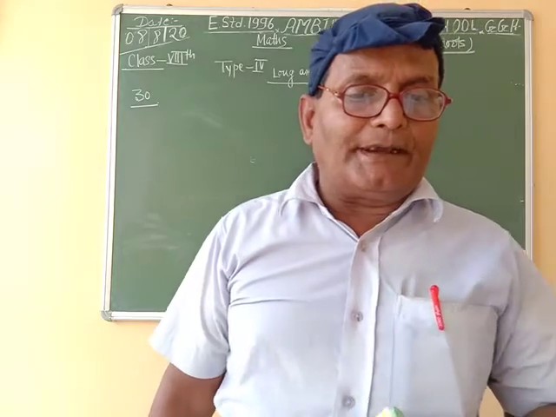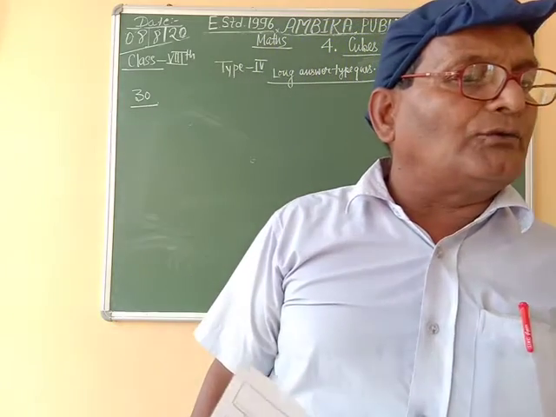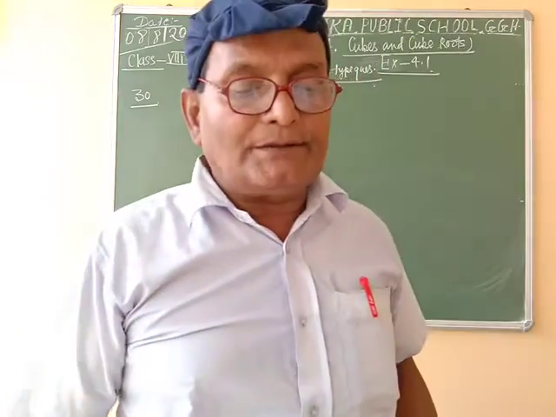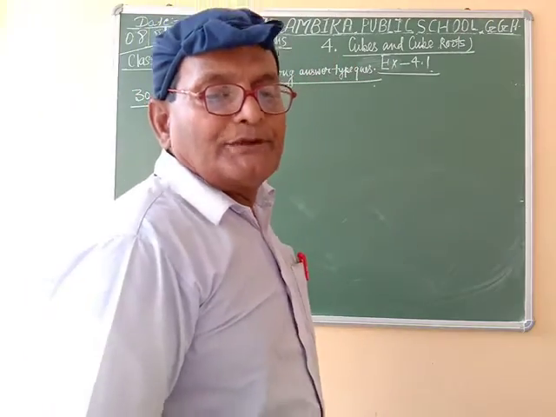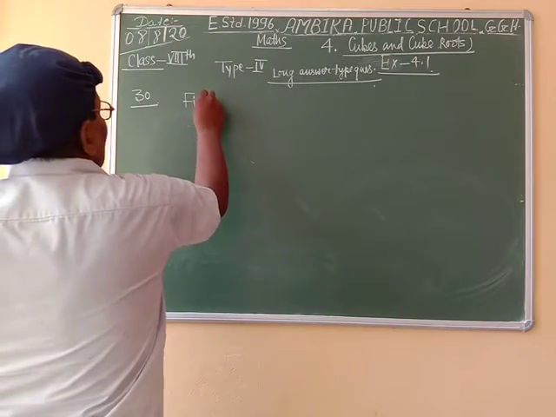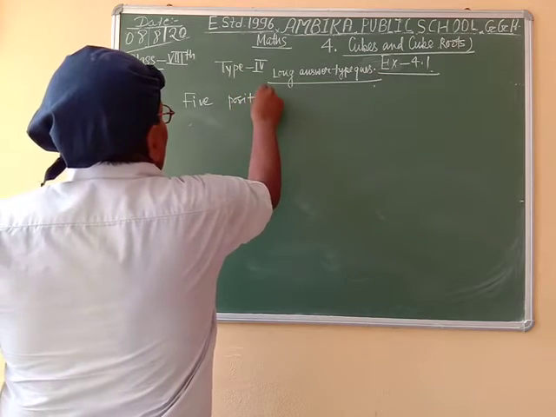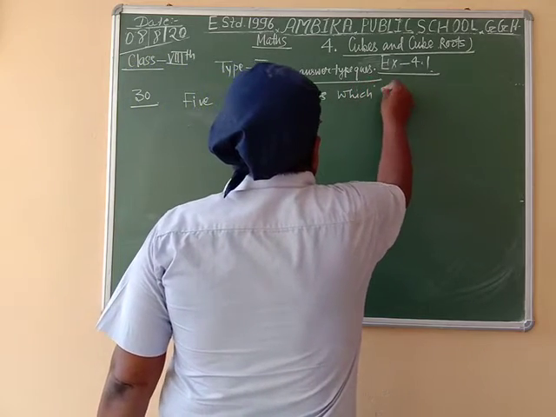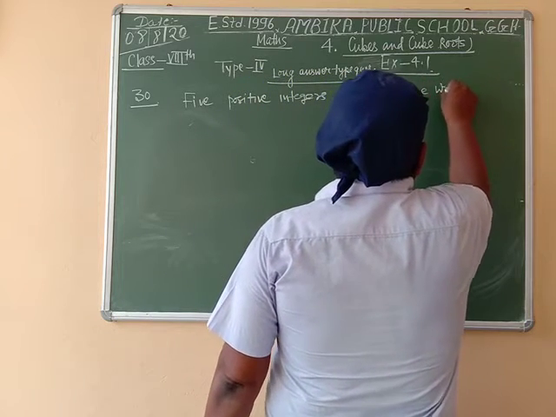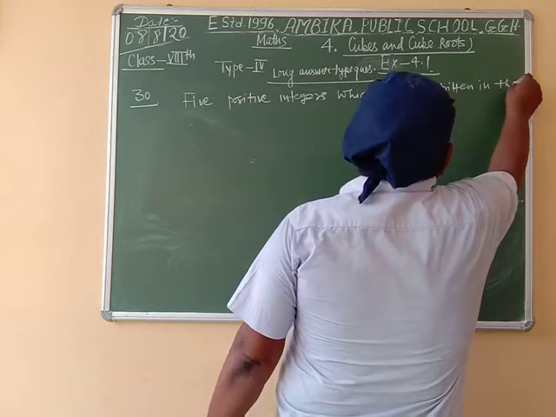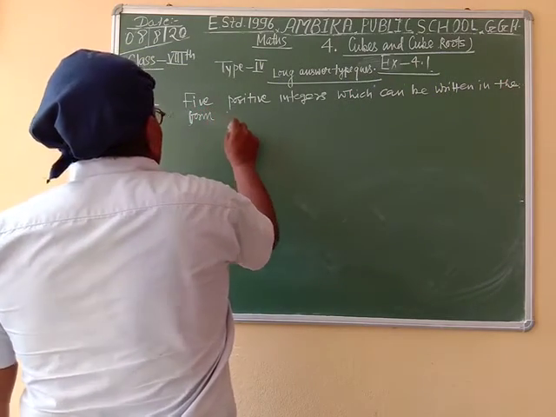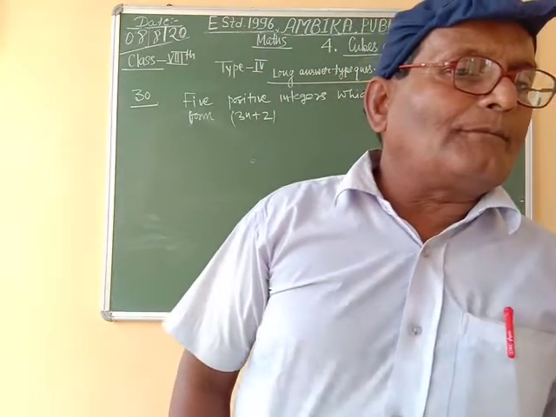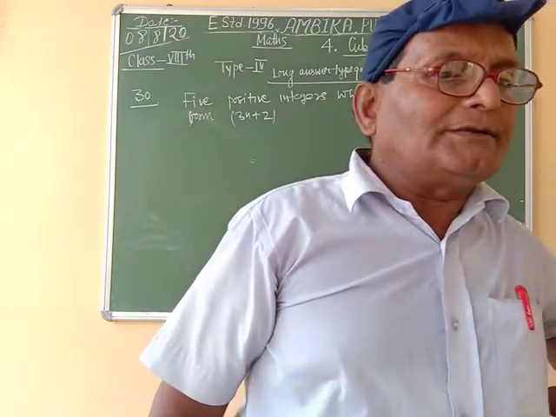Write the cube of 5 positive integers which can be written in the form 3n plus 2. 5 positive integers which can be written in the form 3n plus 2.